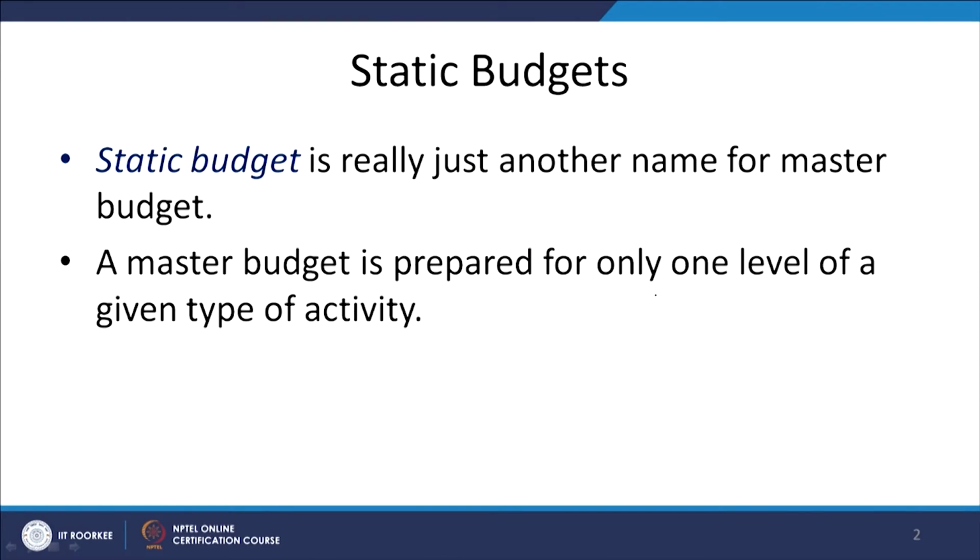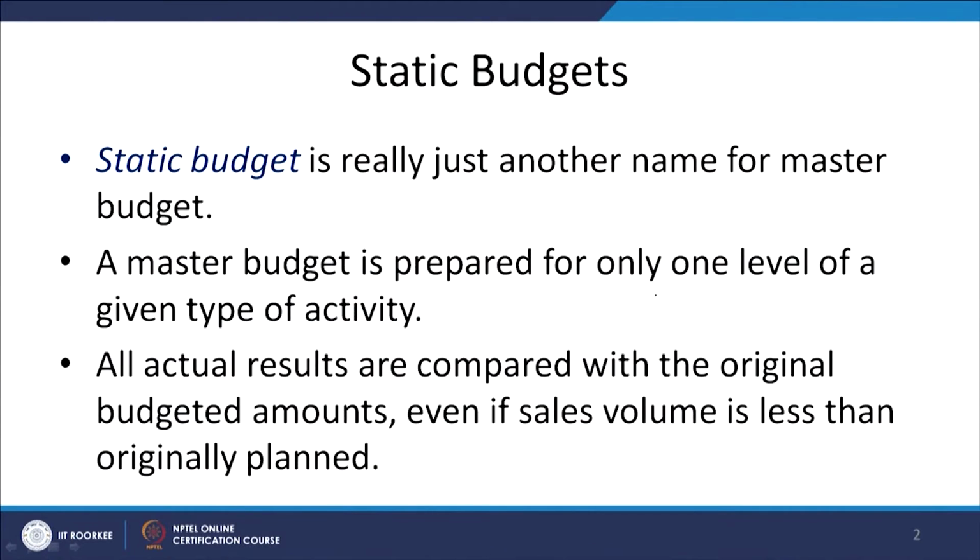Another thing is the master budget is prepared for only one level of a given type of activity. This is the major limitation. I just discussed with you that this is only for one level of production, one level of activity, and when actual is different then it has hardly any use. All actual results are compared with the original budgeted amounts even if sales volume is different from what was originally planned. I told you that you planned for 7 lakh and actual performance is 8 lakhs, and if you start comparing the performance of 8 lakhs worth of sales with the 7 lakhs of budget estimates, certainly the variances are going to be there.